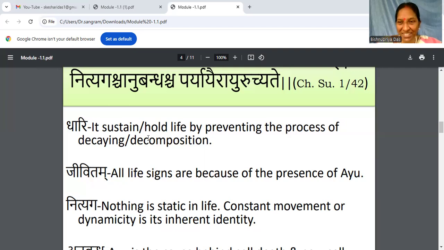So enjoy the dynamicity, enjoy the diversity. Everything in life is diverse. We know we cannot make it static. The constant movement, constant growth, and constant change are the identity of Ayu.